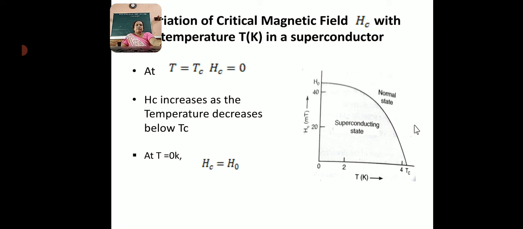Here in this graph, the critical magnetic field is 0 at the superconducting transition temperature. As the critical magnetic field increases, the temperature gradually decreases. See here, as the critical magnetic field increases, what happens to the temperature? The temperature gradually decreases. This figure shows the variation of critical magnetic field with temperature.